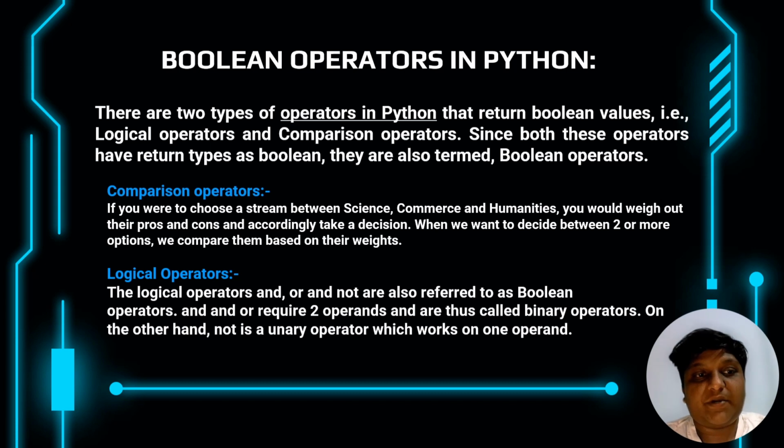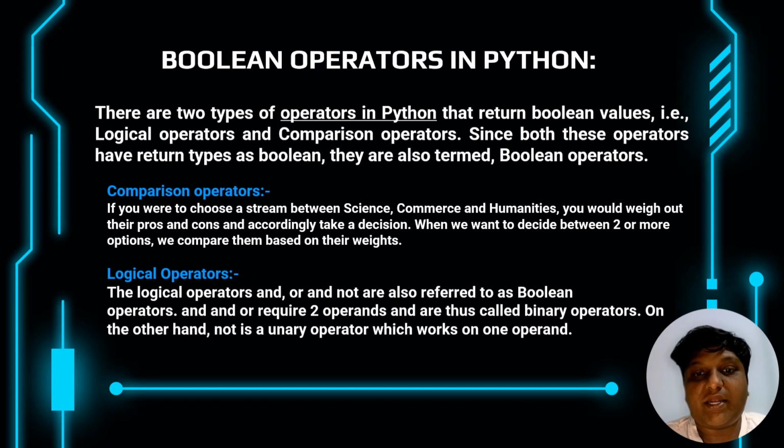Boolean operators in Python. There are two types of operators in Python that return Boolean values, that is logical operators and comparison operators. Since both the operators have return types as Boolean, they are also termed Boolean operators. First, coming to the comparison operator. If you were to choose a stream between science, commerce, or humanities, you would weigh out their pros and cons, and accordingly, you would take a decision.